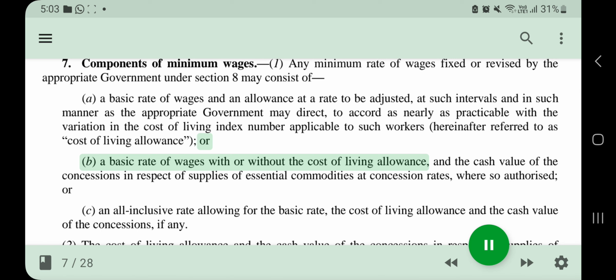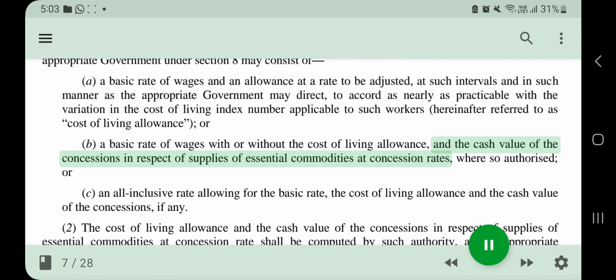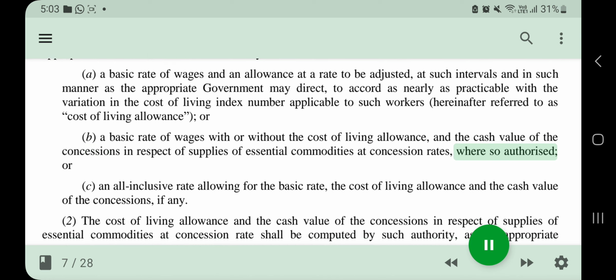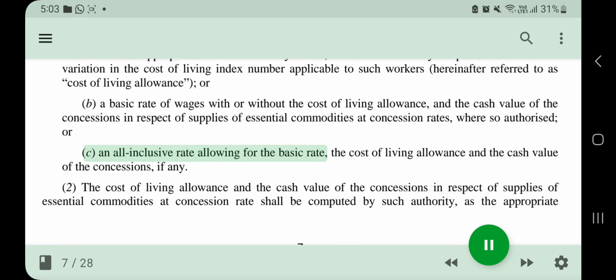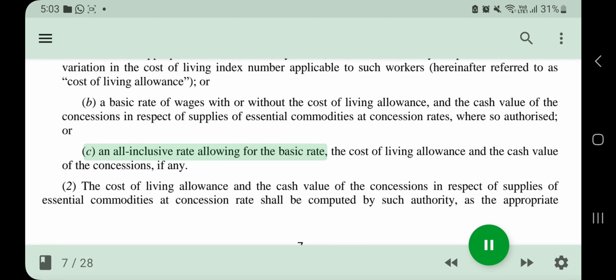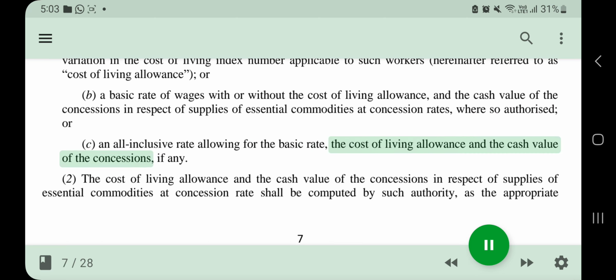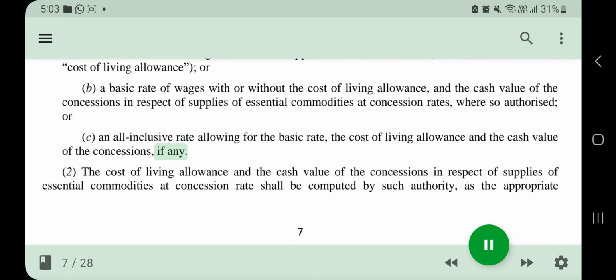A. A basic rate of wages with or without the cost of living allowance, and the cash value of the concessions in respect of supplies of essential commodities at concession rates, where so authorized. Or C. An all-inclusive rate allowing for the basic rate, the cost of living allowance and the cash value of the concessions, if any.